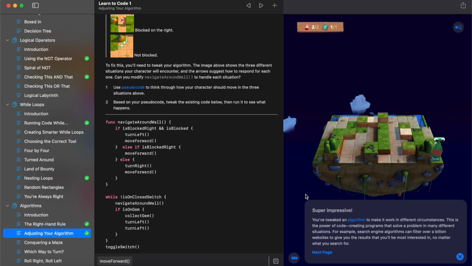So there you have it. That's algorithms. That's the entirety of Learn to Code.